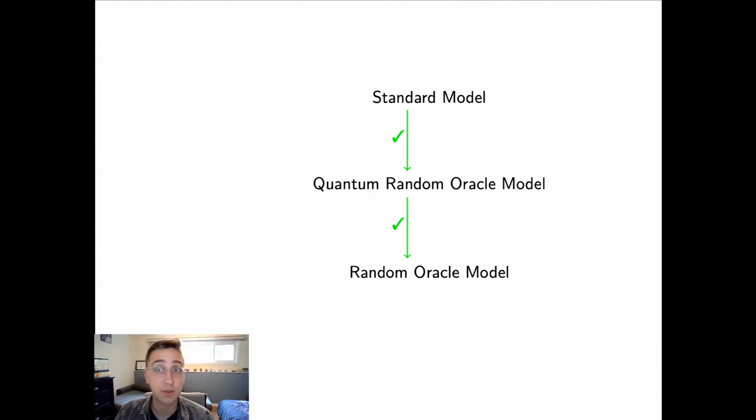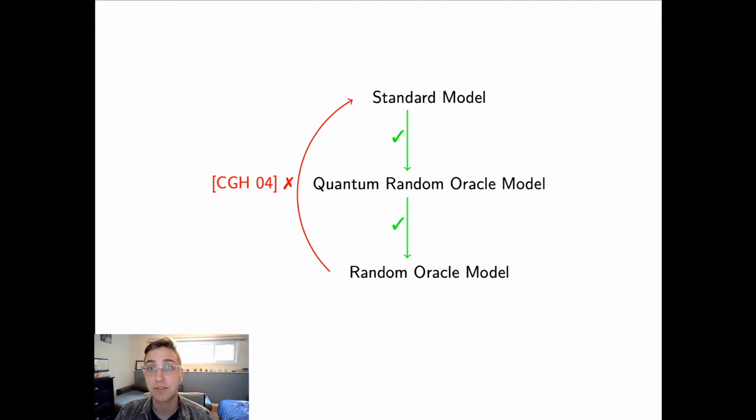But people have been interested in the reverse direction. Is it possible that security in the quantum random oracle model could imply security in the standard model? Probably not, but people have been curious about, if there is a separation, what does that separation actually look like? And what can it tell us about when we do proofs in one of these lower models, like the random oracle model? What do we have to watch out for to make sure that this doesn't result in a break in the standard model security?